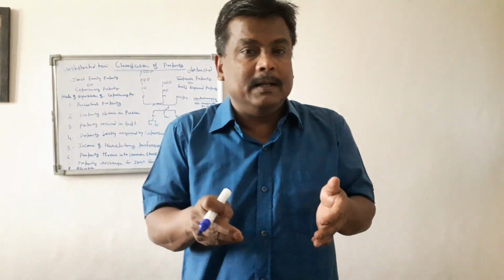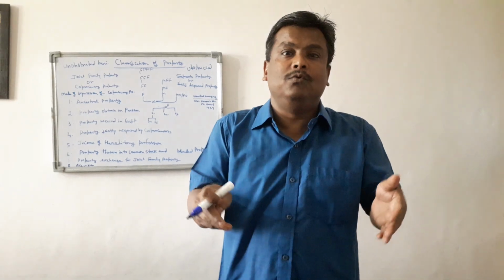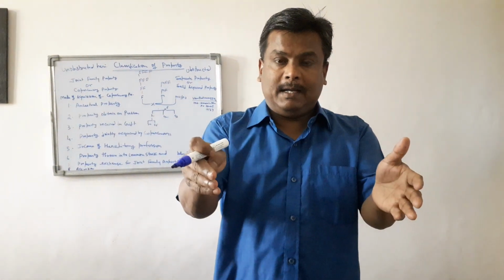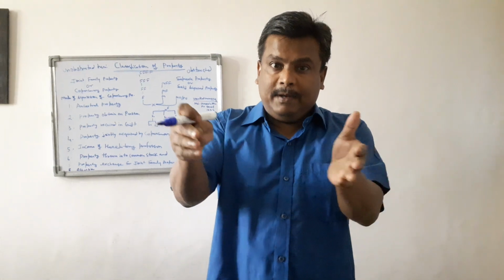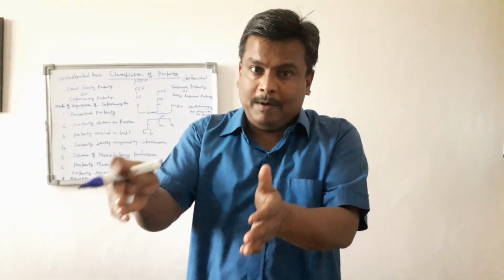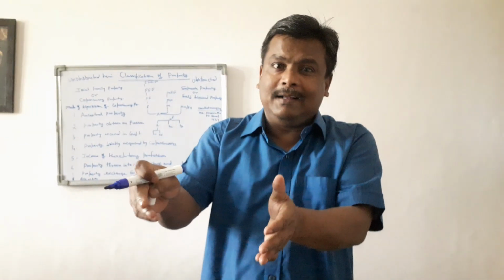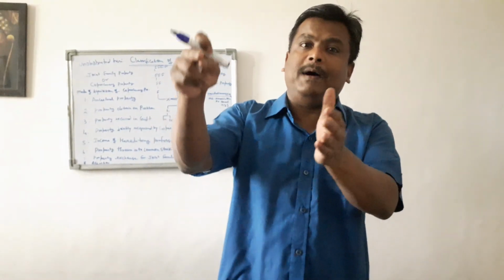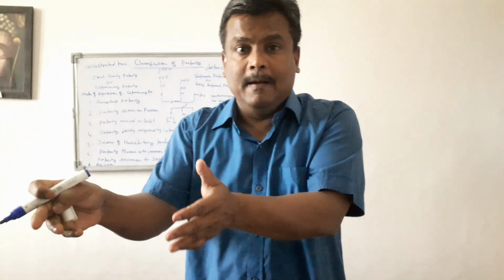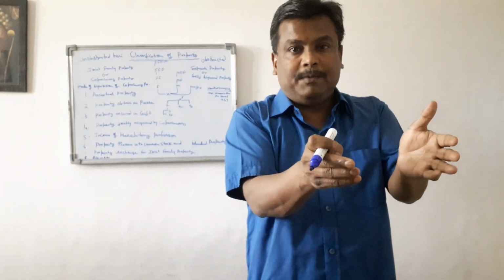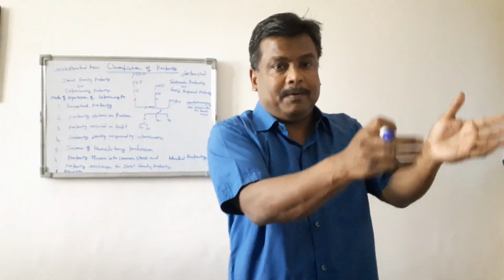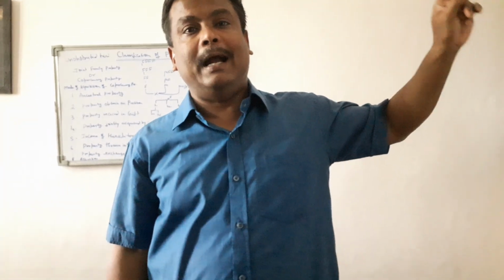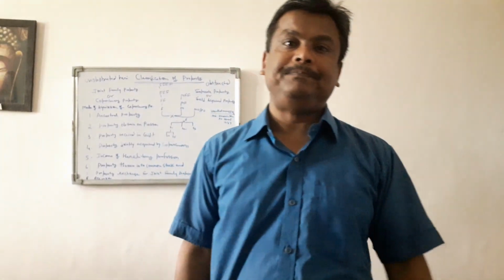So it is very necessary for all of us to know the nature of the property, because, I will repeat here, if it is a coparcenary property or joint family property or unobstructed heritage, then by birth a person, or all the coparceners, have equal right and possession. Once it is proved that it is not a coparcenary property, it is a separate property, the person will have an exclusive right over the separate property.